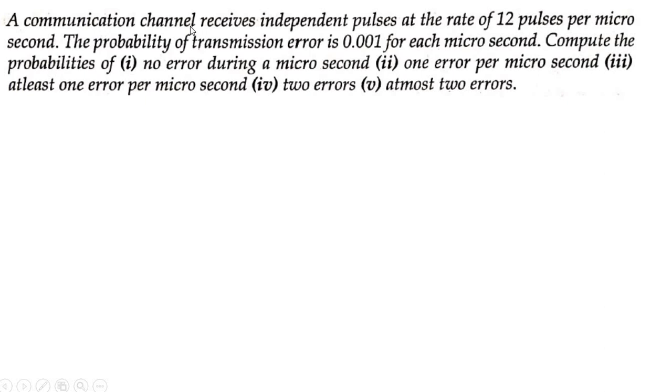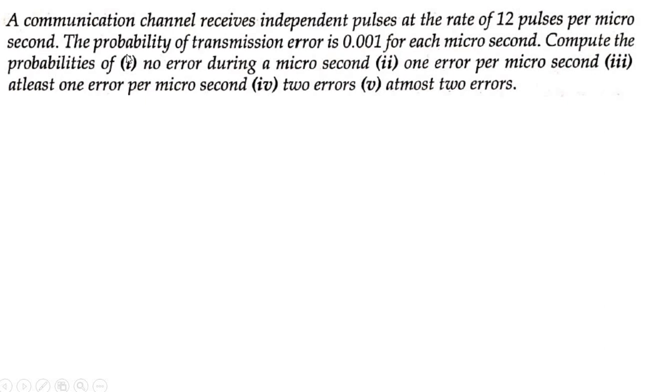Okay. A communication channel receives independent pulses at the rate of 12 pulses per microsecond. The probability of transmission error is 0.001 for each microsecond. Compute the probabilities of no error during a microsecond, 1 error per microsecond, at least 1 error per microsecond, 2 errors, at most 2 errors. There are too many sub questions here, but it's extremely easy.